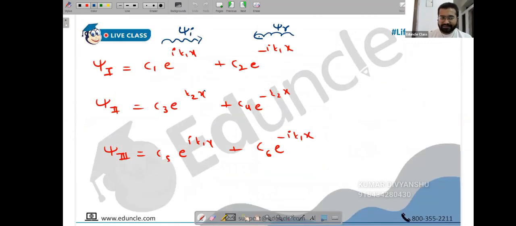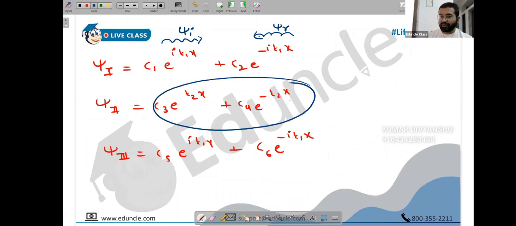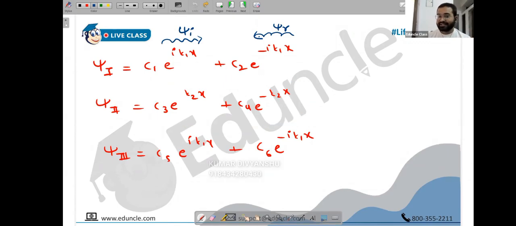Is 0 affecting my calculation? No. If you put 0, e raised to 0 is 1. Even if you put a, is it affecting your calculation? No. This time the whole term is your wave function in region 2. You can call it refraction term, or transmission, whatever term you want. This whole term is the wave function in region 2. Nothing changes now, because this time x is valid between a and 0. So lowest is 0, highest is a this time. It's not infinite, so it's not becoming infinite from 0 to a.